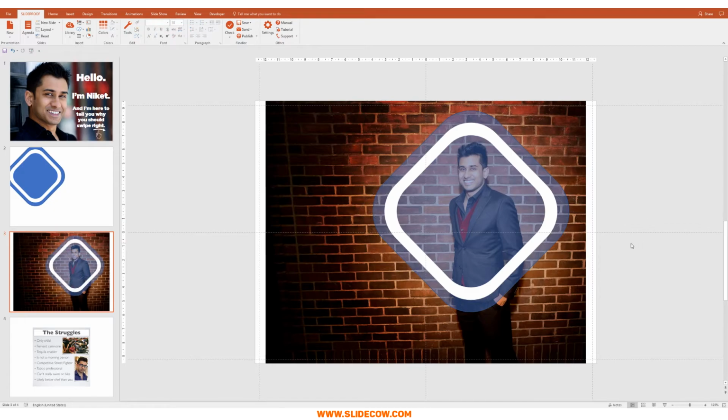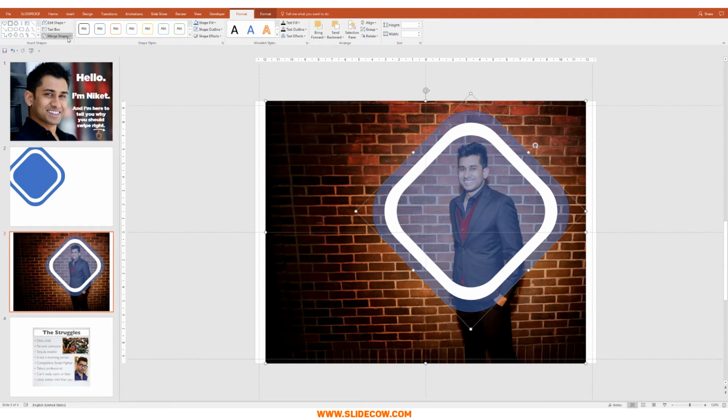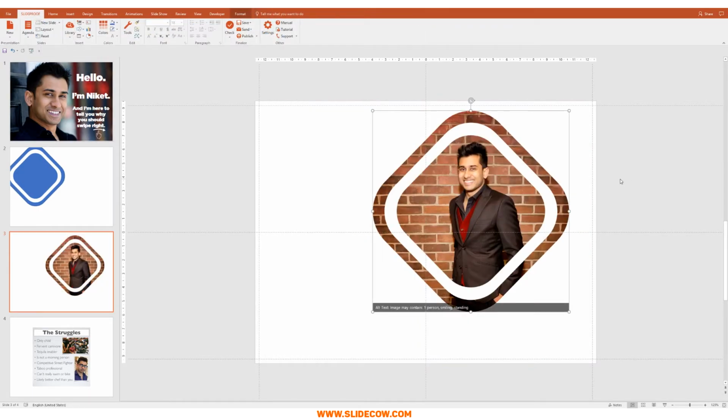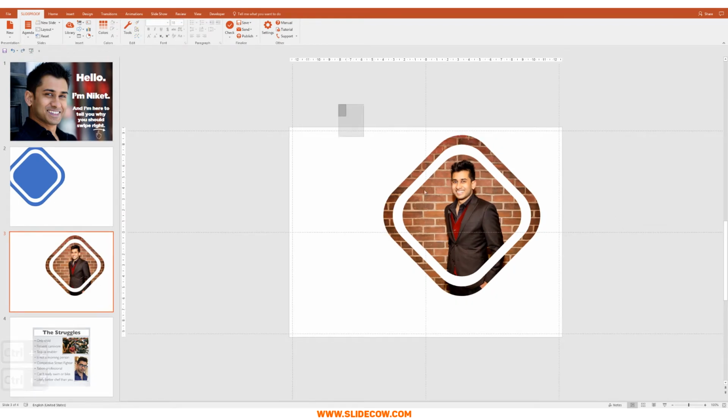And what I'm going to do then is click on the brick wall picture, and then click on the shape itself. I'm going to head over to Format under Drawing Tools, not Picture Tools, just Drawing Tools. Then I'm going to go to Merge Shapes, and click on Intersect. And there we go. Doesn't that look fantastic? Doesn't that look amazing? So what we're going to do is highlight everything and press Control C to copy it.